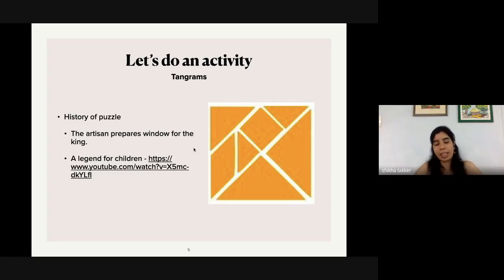So he went to the king and told him that although he had made the window, the glass broke on the way, and he had brought all the pieces with him. If the king could join them together, it would be a nice square window. Then the king also tries to put it back together. But as I said, there are different versions of this story on the net and you may want to go through one of the versions.